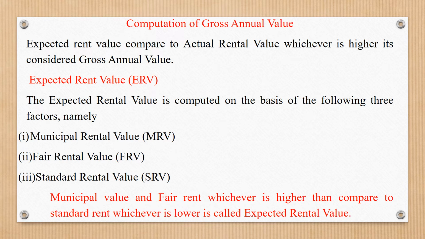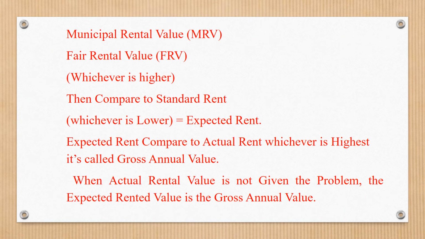The expected rent value is computed on the basis of the following three factors: municipal rental value, fair rental value, and standard rental value. First, take the municipal value and fair rental value and compare them, whichever is higher. Then compare that with standard rent, whichever is lower.